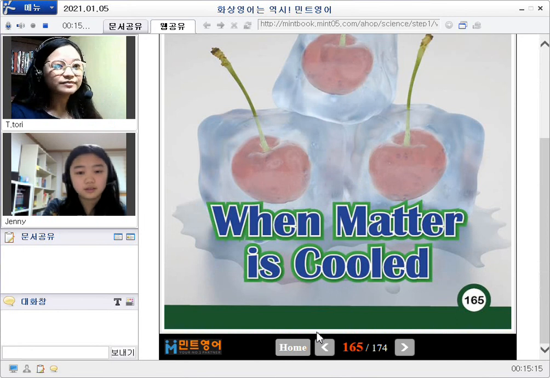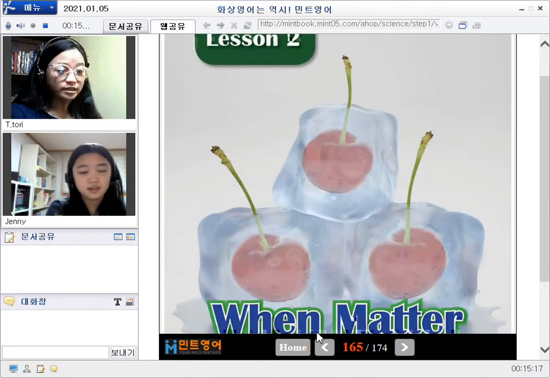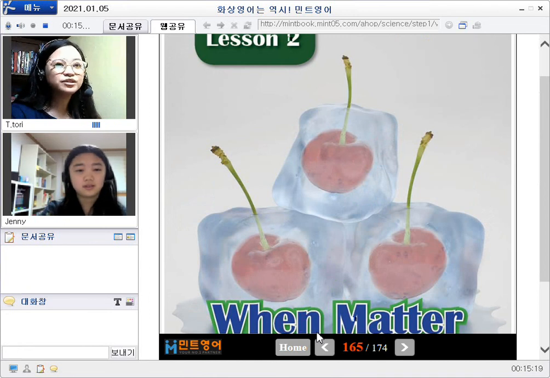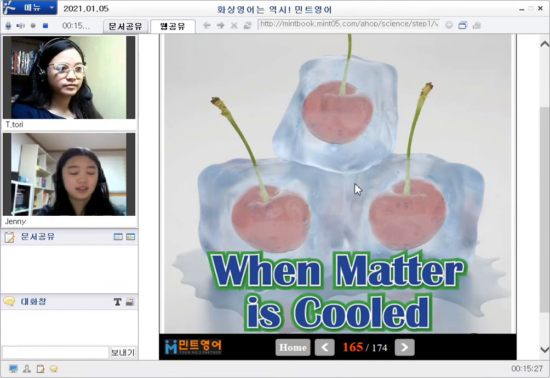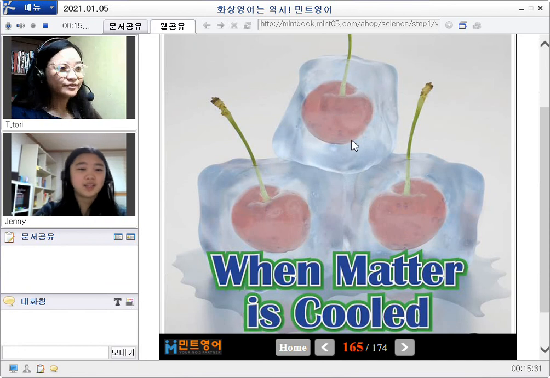Please read the title. When matter is cold. So kindly describe the picture. There's a cherry, and the cherry is freezing. Cherry in the ice, frozen inside an ice.